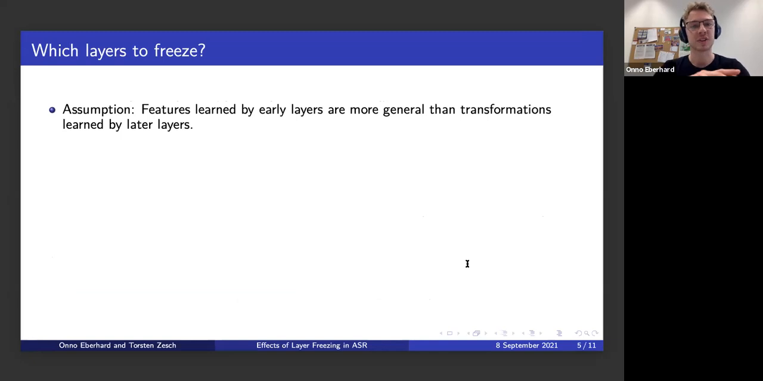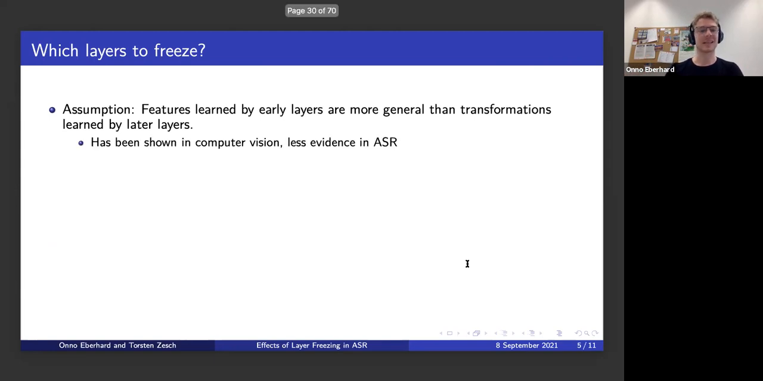Okay, so the question now is, which layers of the network should we freeze? The assumption we rely upon here is that the features learned by an early layer are more general than the transformations learned by a later layer. This has been shown to be the case in computer vision, where you've probably seen this. If you have a deep convolutional neural network, for example, for image classification, then the first few layers actually learn very simple filter functions like Gabor filters.